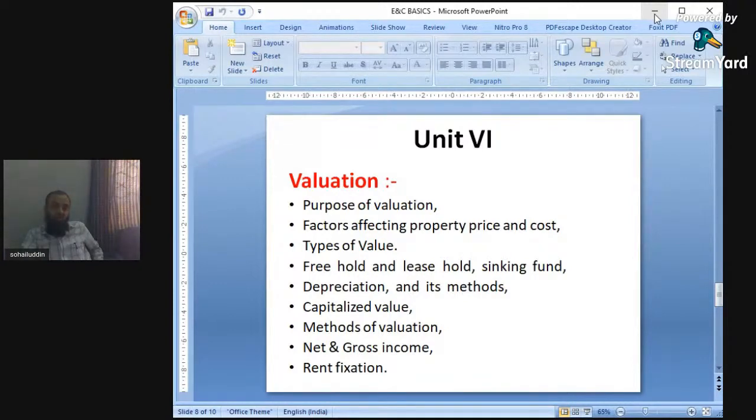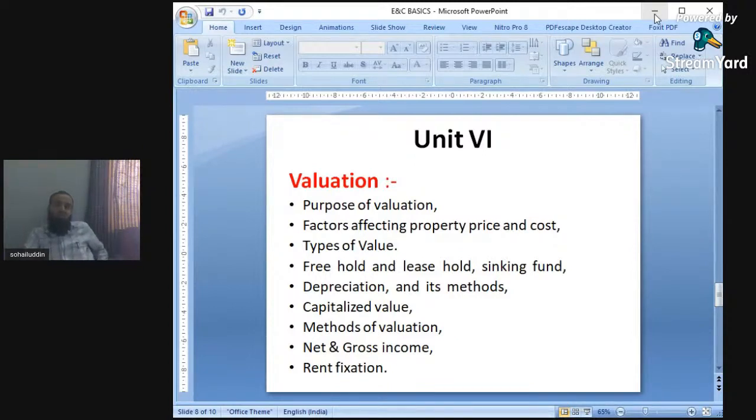Capitalized value, actual value, is nothing but the capital value. Then methods of valuation, net and gross income, and rent fixation. If we have to give a building on rent, what are the different criteria covered in fixing a rent? Rent fixation also plays an important role if you have to give a godown or factories or a residential area or anything. So what are the different aspects covered in fixing a rent? That is the rent fixation.